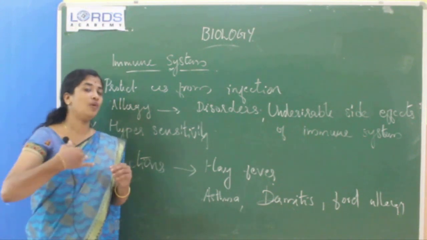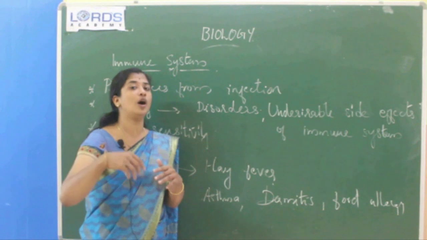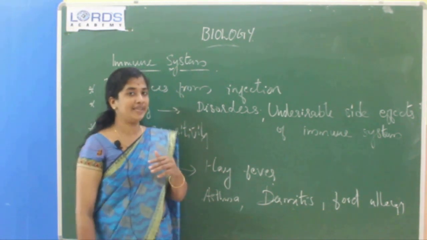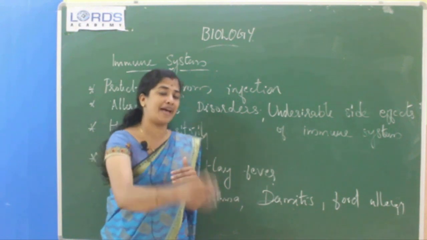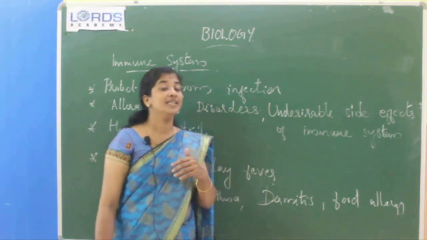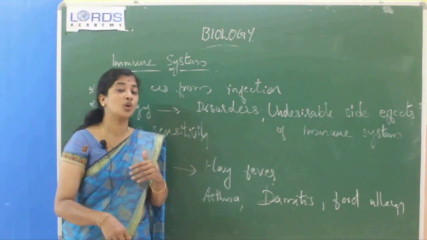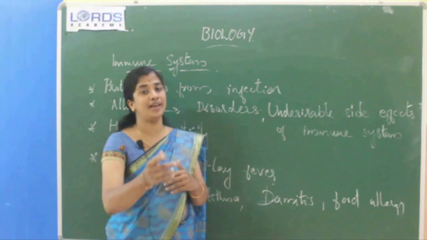We have our own immune system, but if anything happens to our immune system, that means if our immune system can't react against these pathogens or the diseases, what will happen? It will lead to some disorders in our body. That disorder we can call allergy.